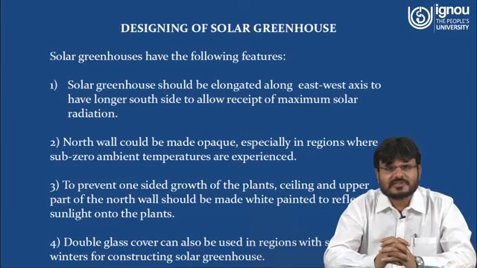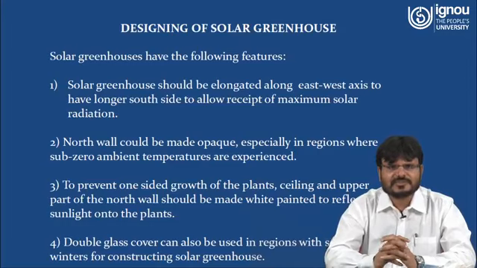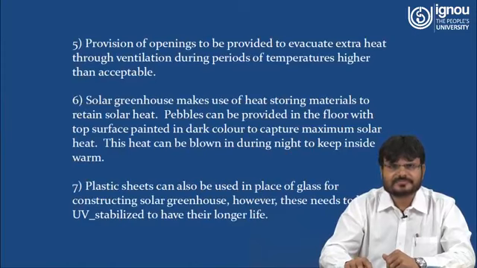To prevent one-sided growth of the plant, the ceiling and upper part of the north wall should be painted white to reflect sunlight onto the plants. Double glass cover can also be used in regions which experience severe winter for constructing a solar greenhouse.